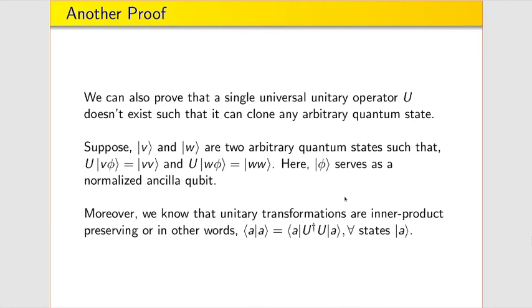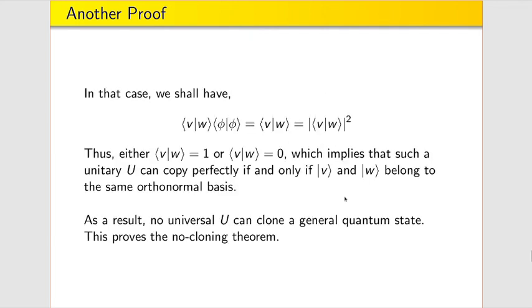Moreover, we can also have a different proof that approaches the problem in the following way. Suppose you have two arbitrary quantum states V and W, and you apply a unitary over V and a normalized ancillary qubit and obtain VV, and similarly you apply the same thing on W. Since we know that unitary transformations are inner product preserving, we shall obtain the following, which basically states that the inner product of V and W must be equal to the inner product of V and W, whole squared.